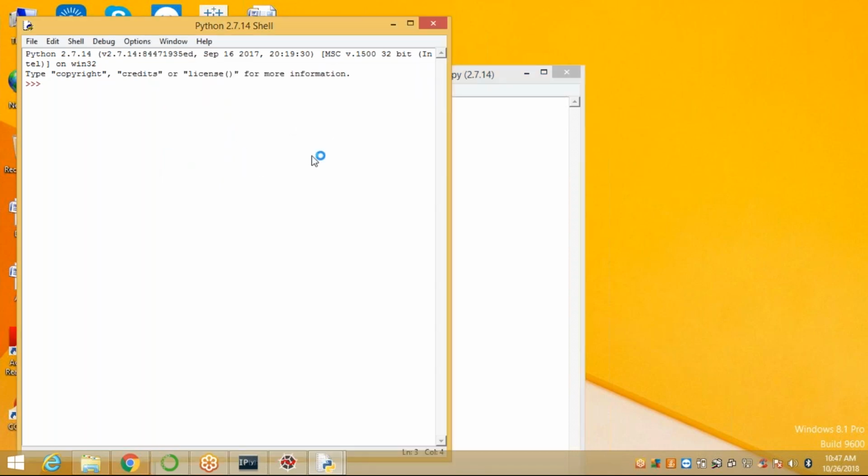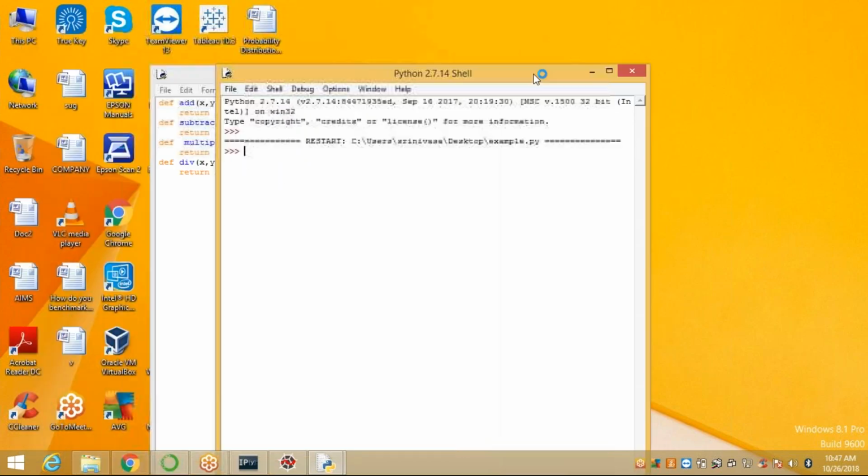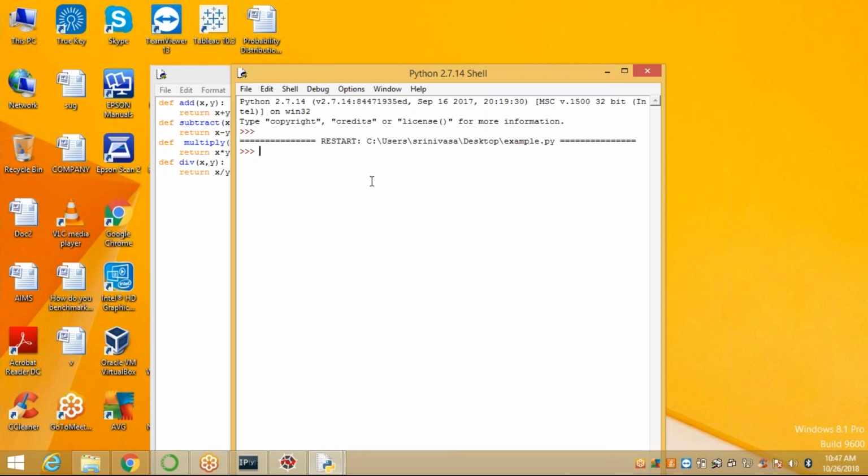In script mode, you can use Run Module or F5. See here, now it displays the shell. Now I want to use the add method for 56, 76. Now it displays 134. Suppose I'm using subtract, 89, 56.